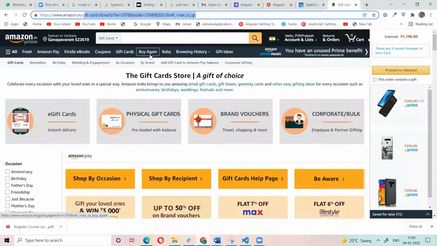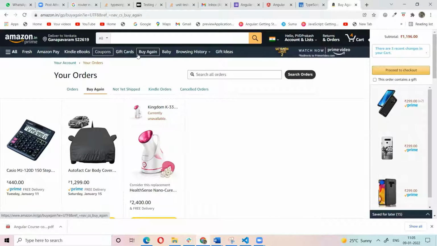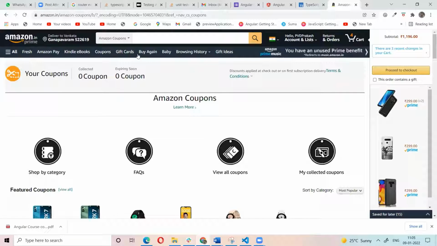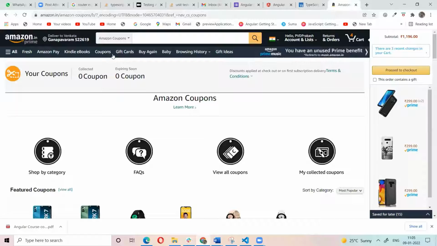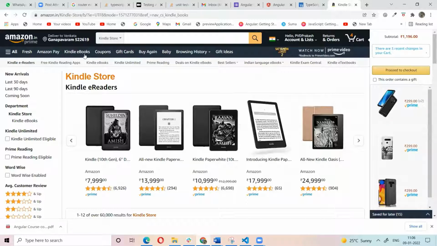So for every request, the page will reload, right? For every request, it will go to the server and again come back. But in Angular applications, once the website is loaded, if you click anything, the page is not reloaded. We only have one page, a single page. In that page, we send requests through API calls.